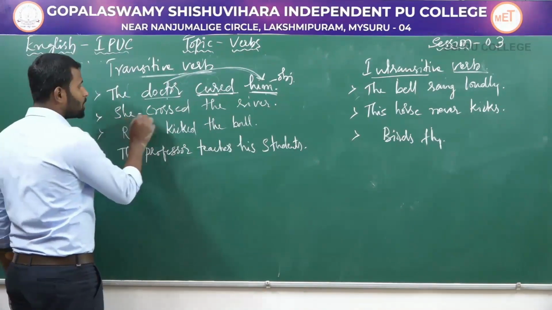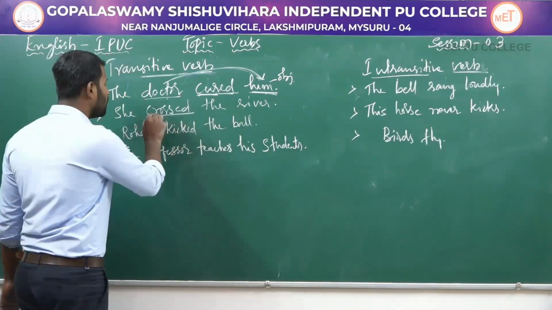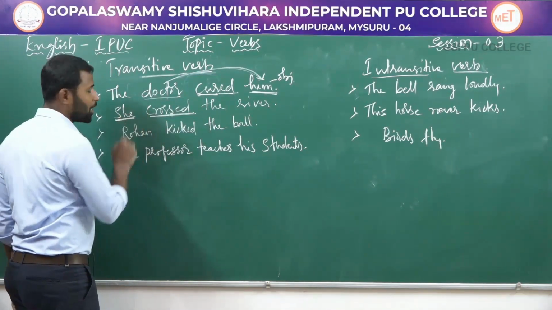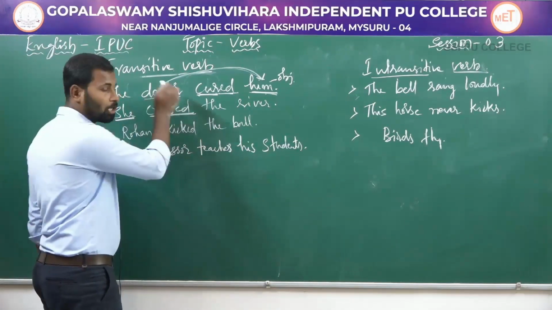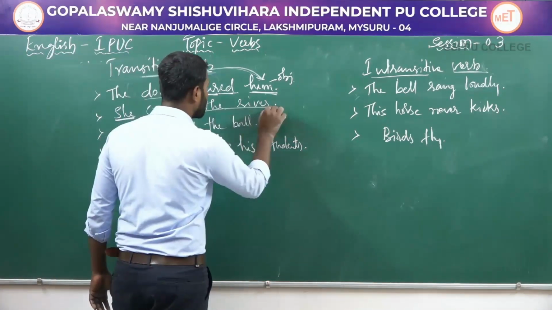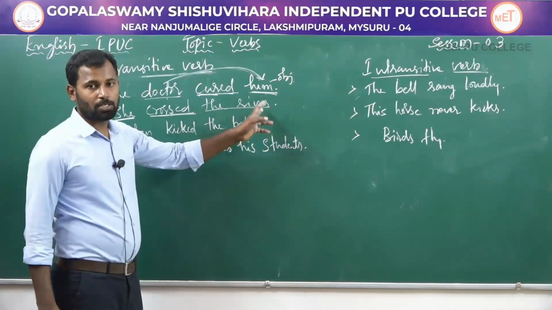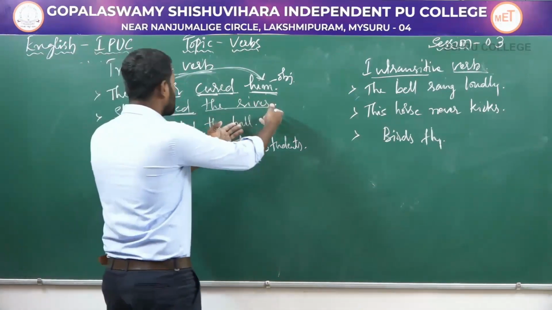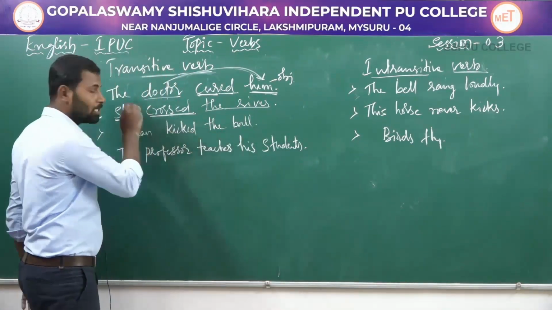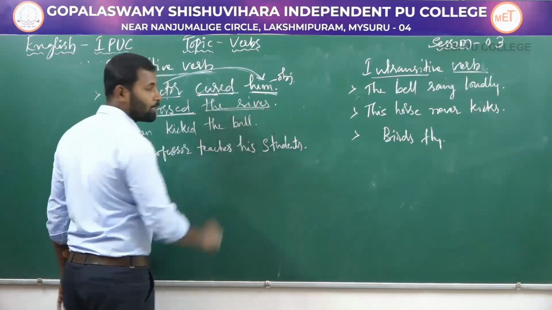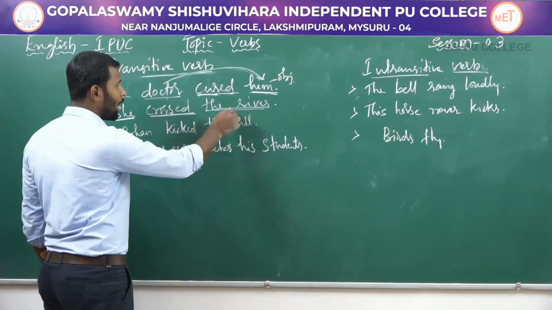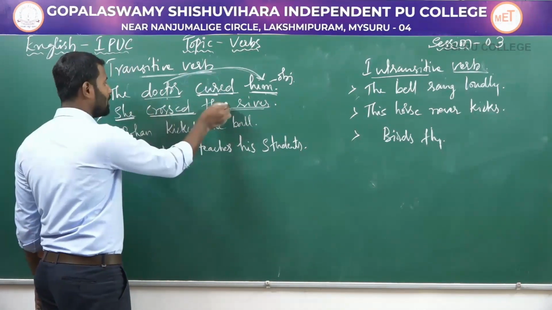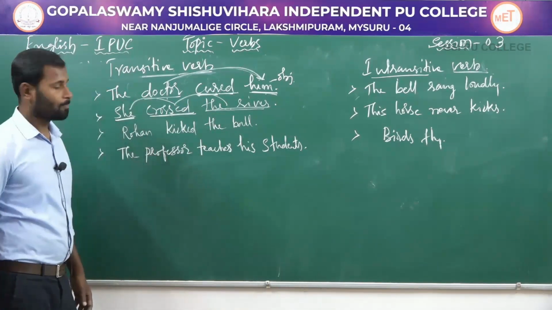In the next sentence, she crossed the river. Here the word crossed is the verb and this is the action of the subject she. She crossed what? She crossed the river. So river is the object here. So transitive verbs will always have the object to receive the action of the subject. Here you have the objects in these sentences, and they receive the action of this subject.